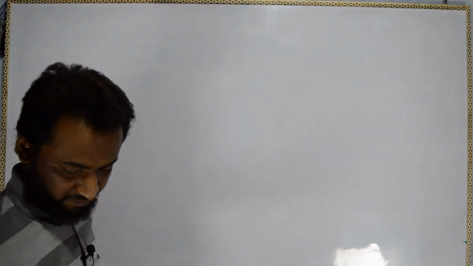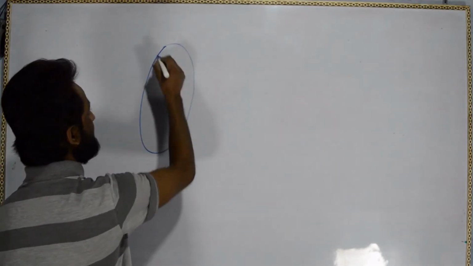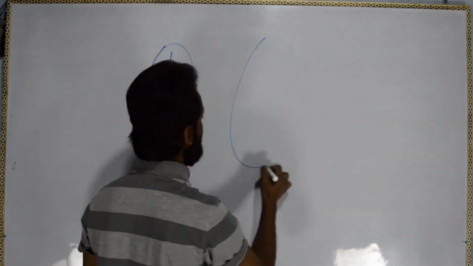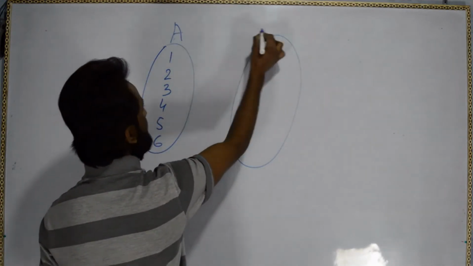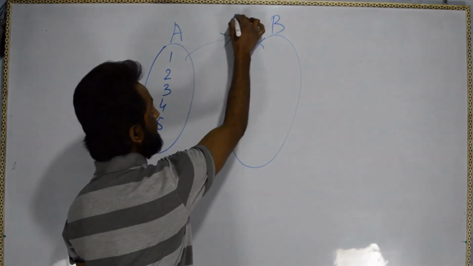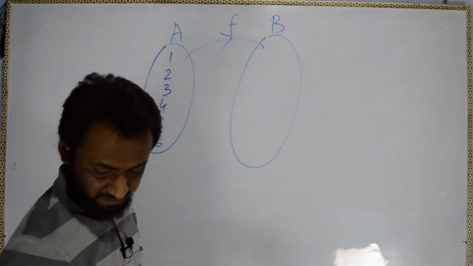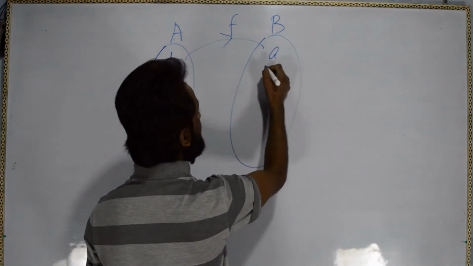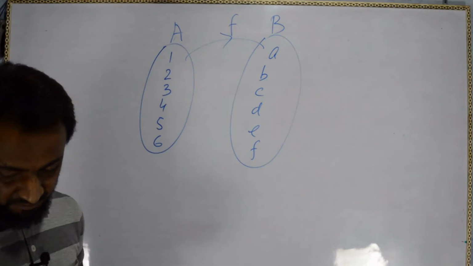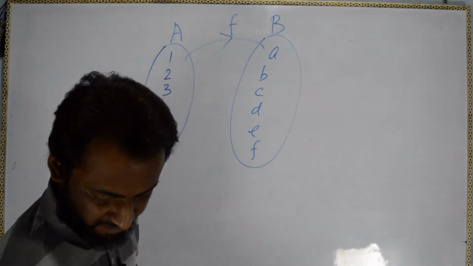We have one set 1, 2, 3, 4, 5, 6, and then another set. This is A, this is B. The function is defined f. Here we have A, B, C, D, E, F. So see here what is happening.